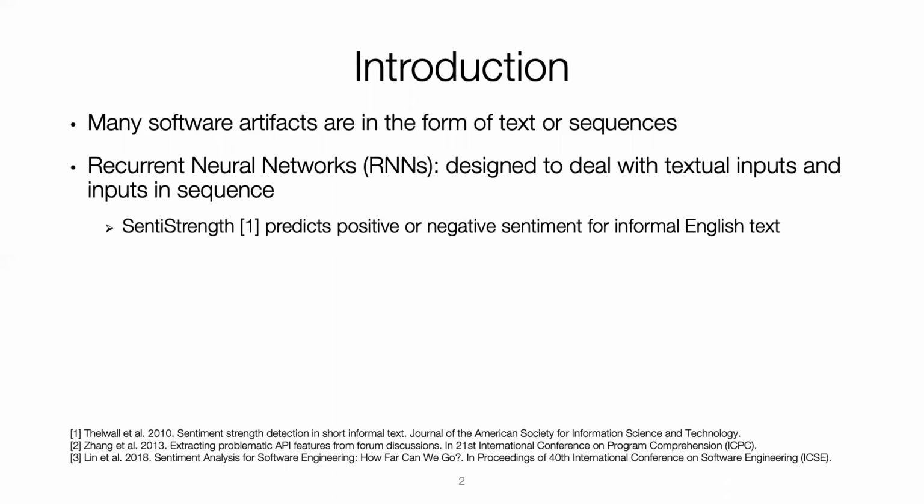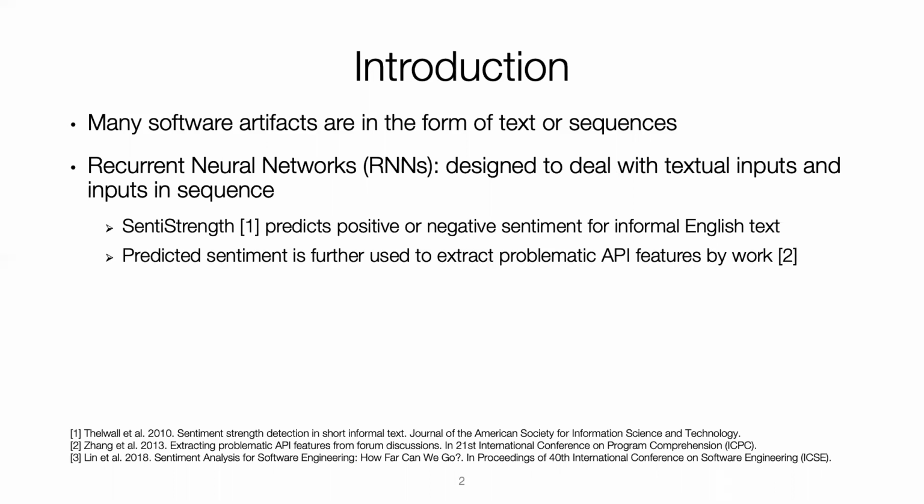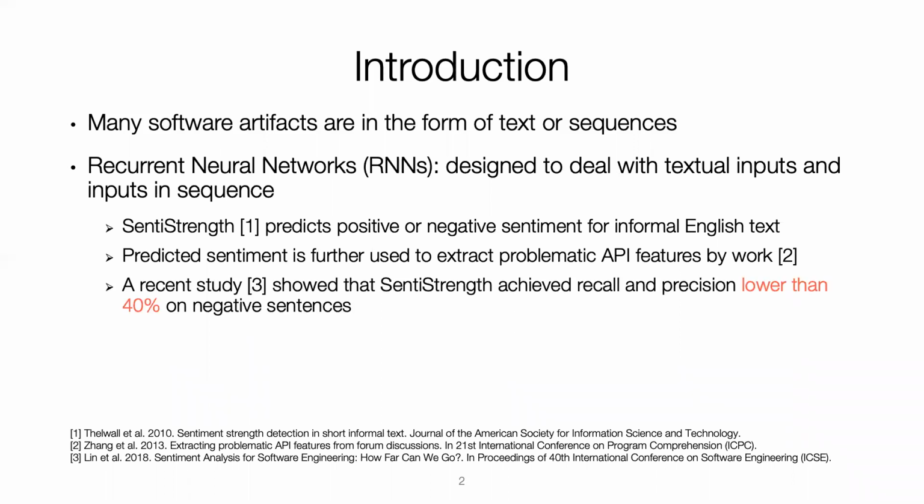Here is an example. SentiStrength is a tool using machine learning models to predict sentiments. The follow-up work utilizes this tool to extract problematic API features based on negative sentiment predictions. However, a recent study shows that SentiStrength has very low performance on negative sentences, which can negatively impact downstream applications. Hence, in this paper, we aim to debug RNN models for better performance.